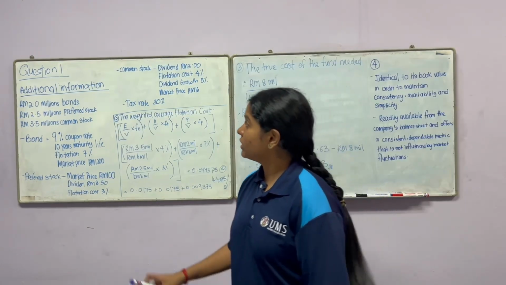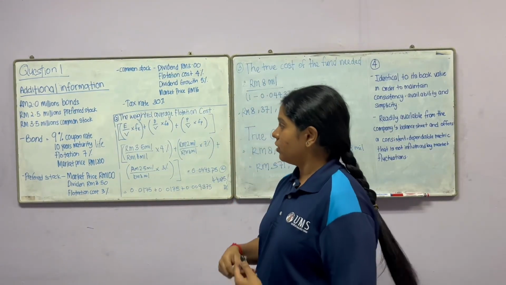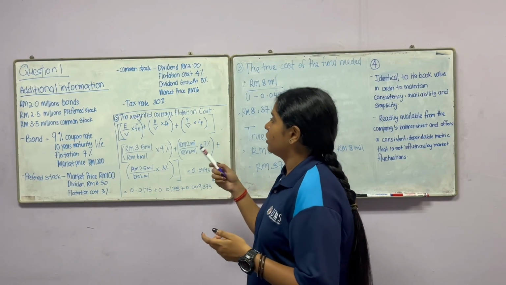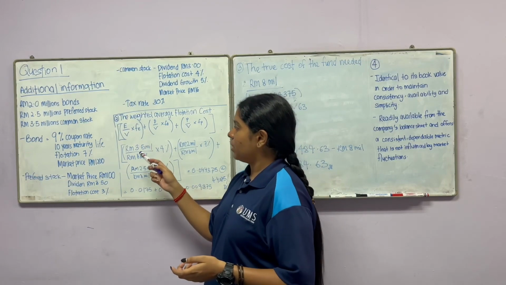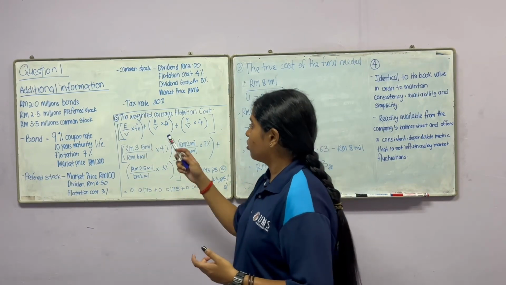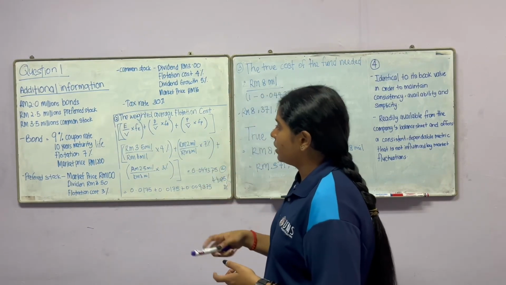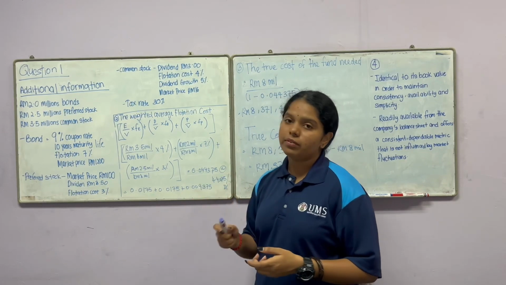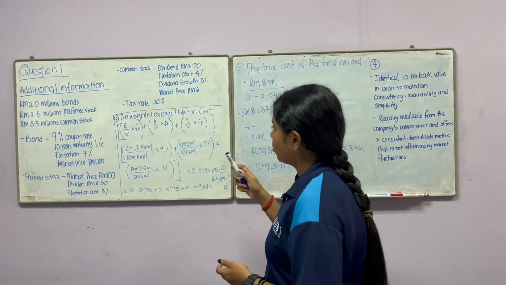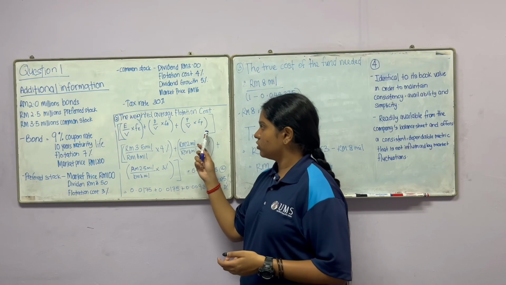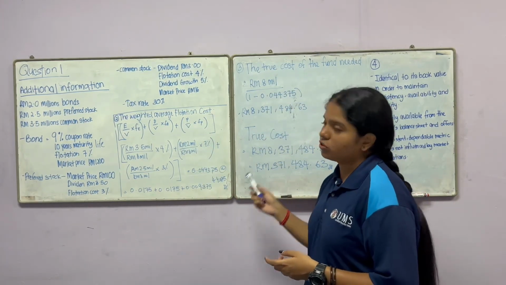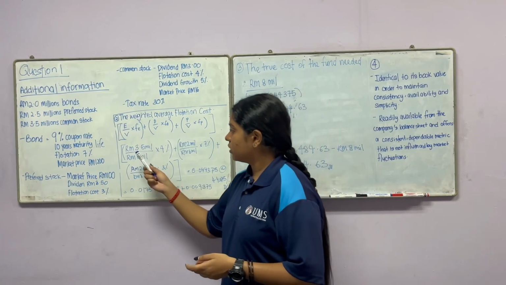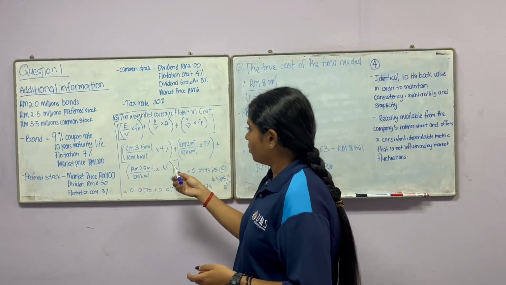Let's move to question 1, number 2. We need to calculate the weighted average flotation cost. The formula is equity divided by value of the firm times the cost of equity, plus debt divided by value of the firm times the cost of debt, plus preferred stock divided by value of the firm times the cost of preference. So let's plug in the formula.